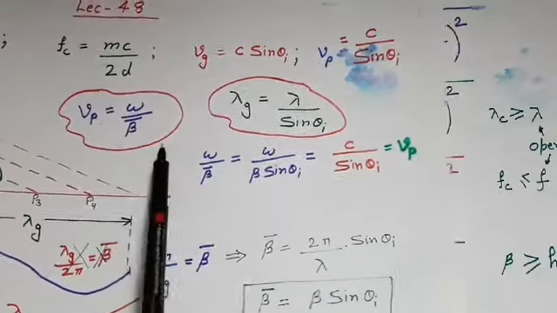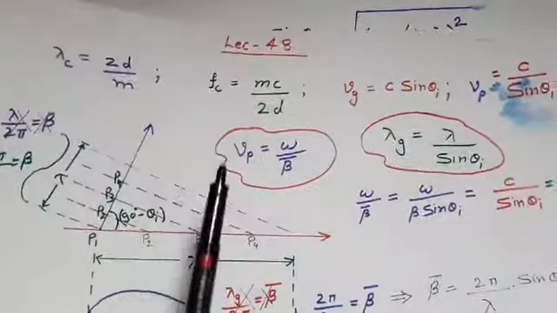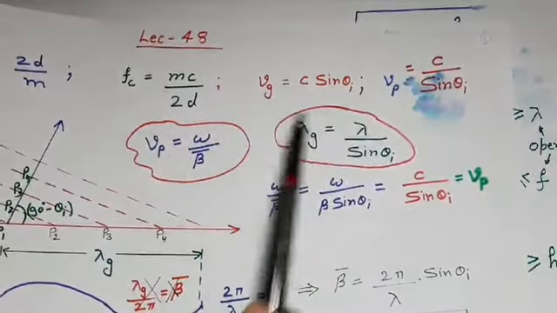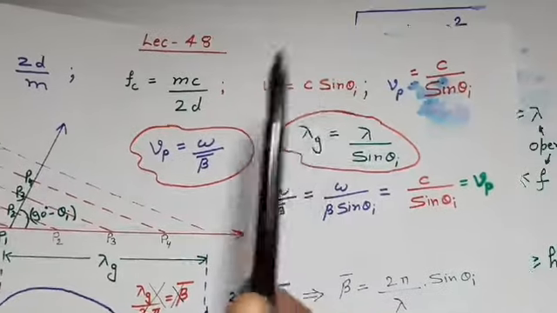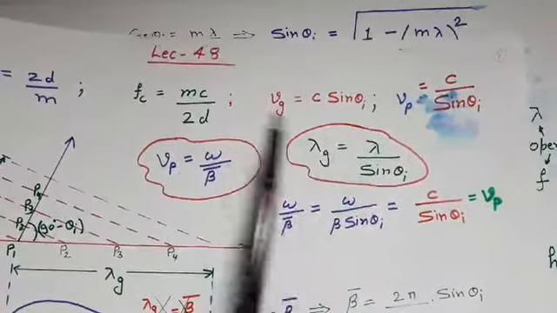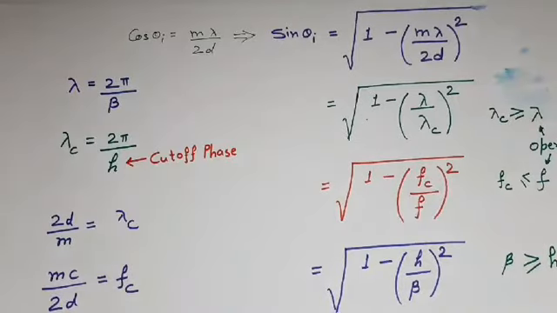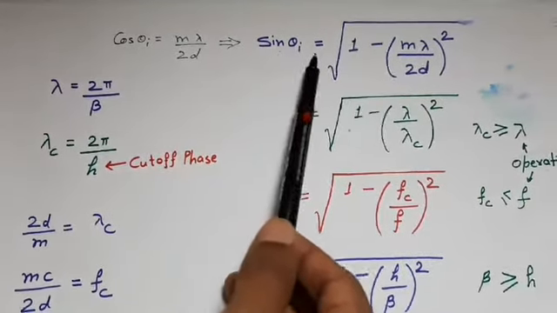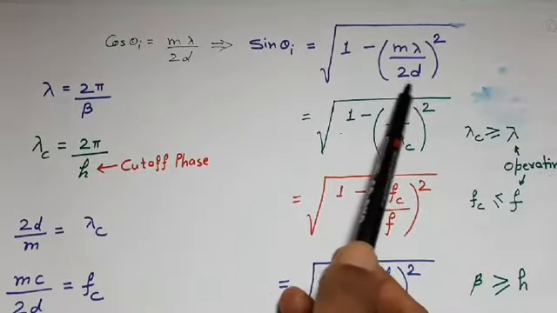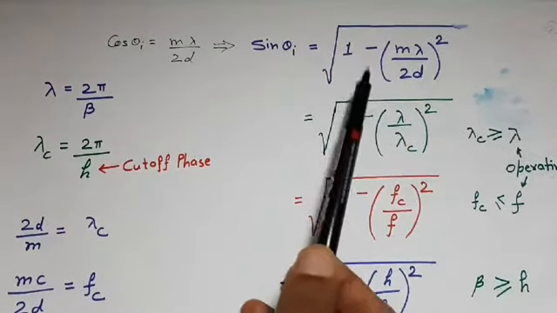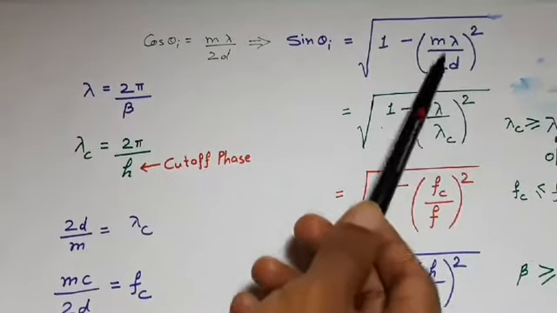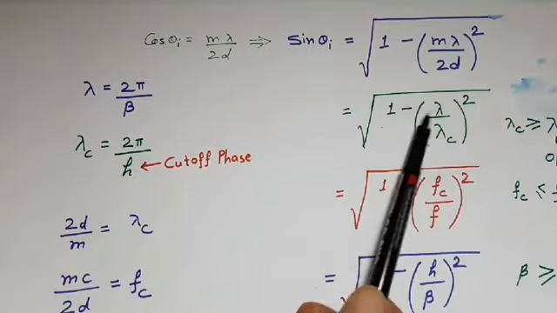Now after calculating all these parameters, we will put the value of sin of theta I. Because in exam questions, we are not given incidence angle theta I. In fact, we will be given mode of propagation, operating frequency, and dimensions of the waveguide. That's why we will put the value of sin of theta I. As we know, cos of theta I is equal to m lambda upon 2d. So sin of theta I will be square root of 1 minus m lambda upon 2d whole squared. We also know cutoff wavelength lambda c is equal to 2d upon m. That's why we can replace 2d upon m with lambda c, and it becomes 1 minus lambda upon lambda c whole squared.